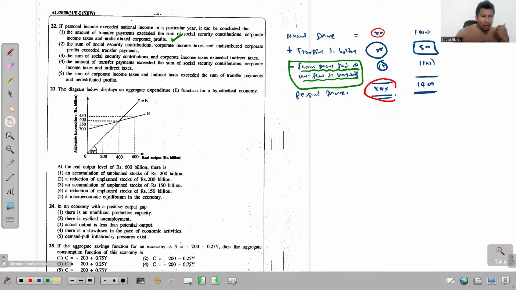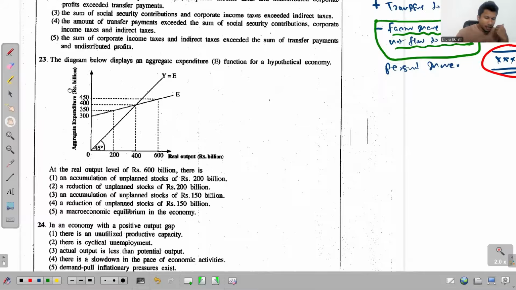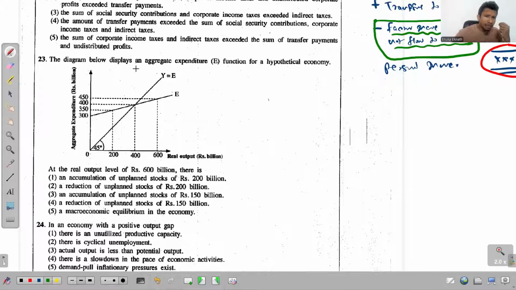So, question 23. Look at this. The diagram below displays an aggregate expenditure function for a hypothetical economy. This is the 45-degree line, where we say aggregate income is the same as aggregate expenditure. And by giving this, what do they ask? At the real output level of rupees 600 billion, there is,